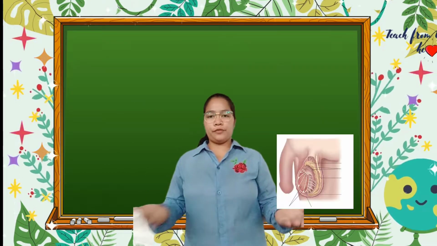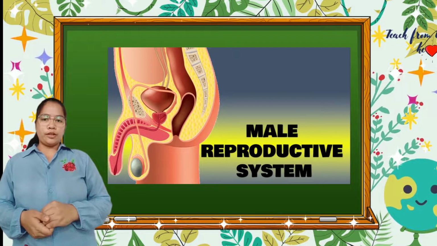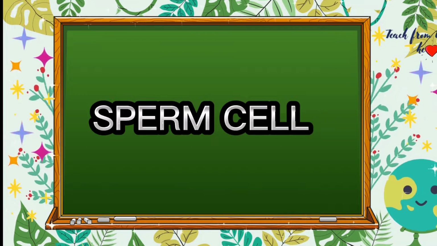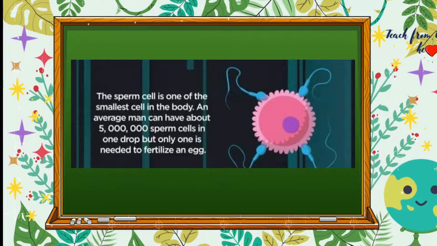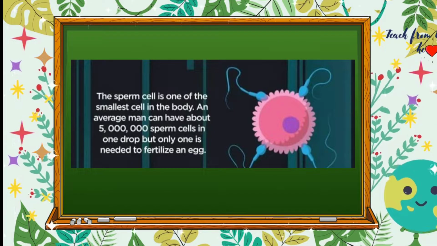That includes the male and female reproductive system. So first, let's talk about the male reproductive system. Now class, listen carefully. We will start with the sperm cell. It is one of the smallest cells in the body, and an average man can have about 5 million sperm cells in one drop, but only one is needed to fertilize an egg.